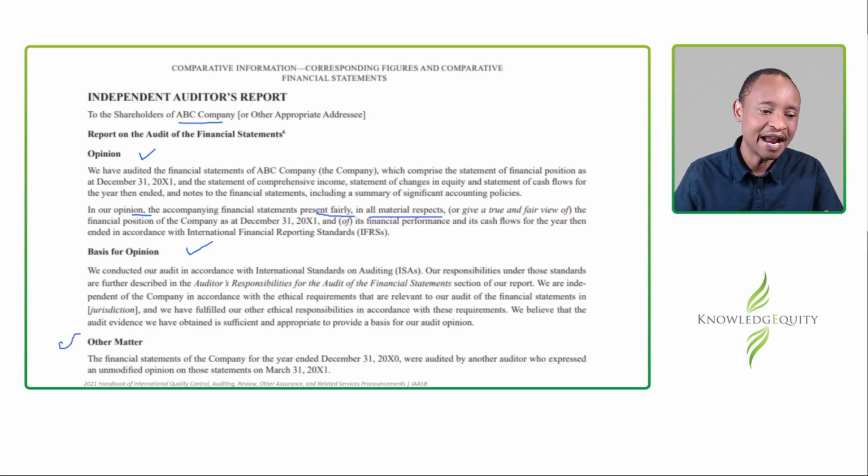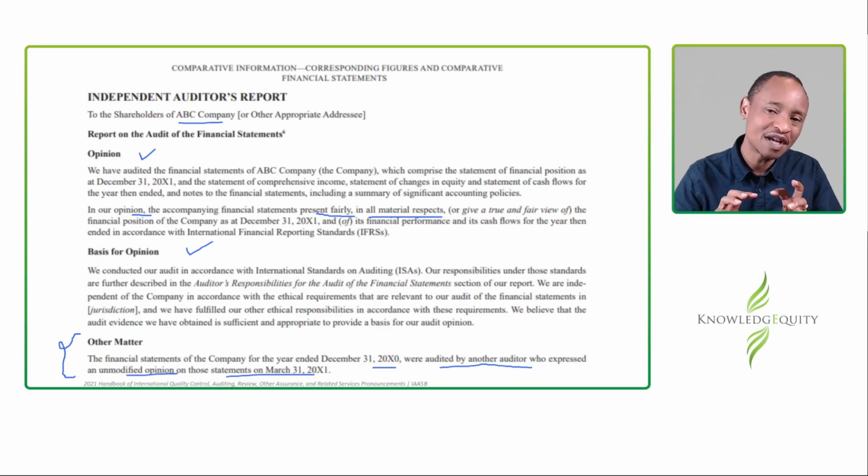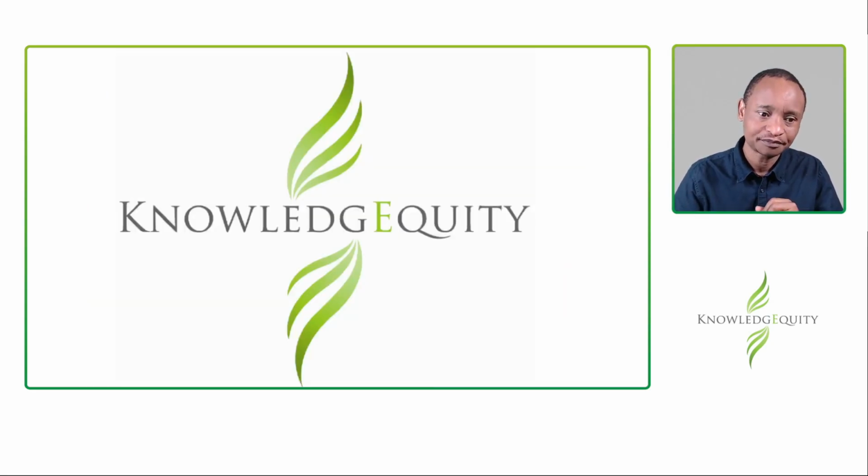Now you can see here under other matter paragraph, the auditor has said the financial statements of the company for the year ended 20x0 were audited by another auditor who expressed an unmodified opinion. So that's ideally how you can, again, utilize the other matter paragraph. So when you're talking about comparative information, you can actually include, or you should include, that other matter paragraph, especially if you are not the auditor prior year. So I'm hoping with that you have a very good understanding of comparative financial information, how to deal with it in the audit report, and how to audit. Thank you.